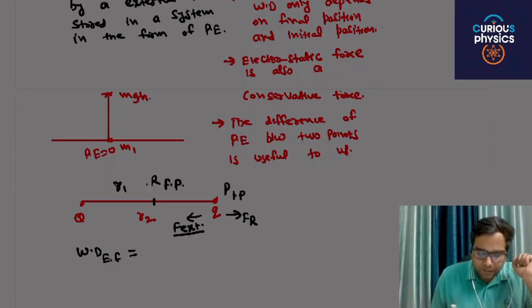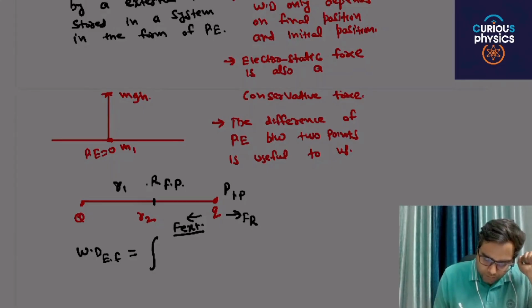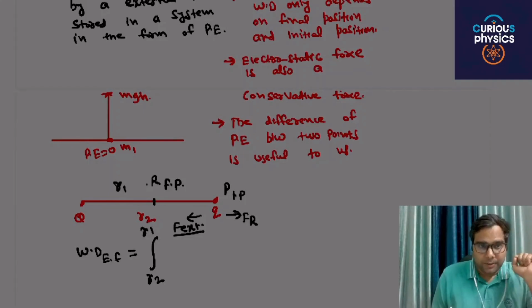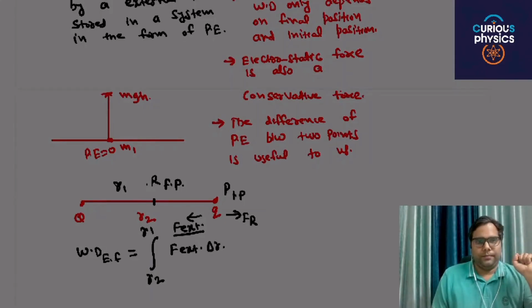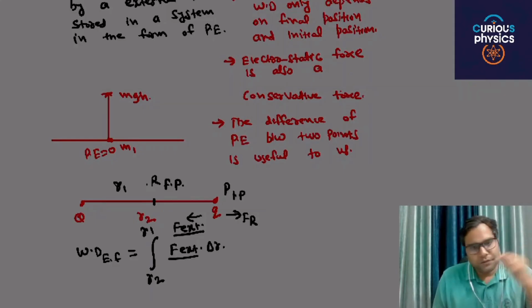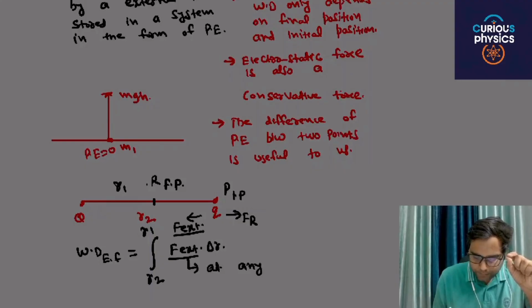Then the work done will be the integration from r2 to r1 of F external times delta r. F external is the force, and this force acts without acceleration. At any moment, F external is equal to the force of repulsion.